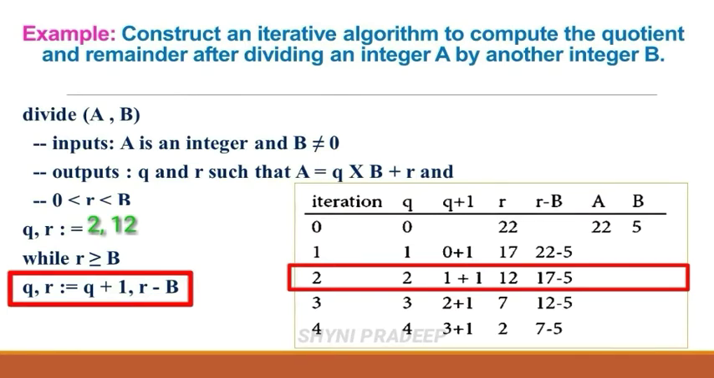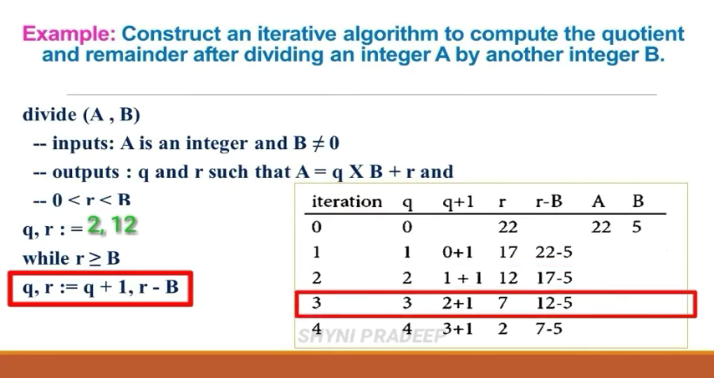q, r is equal to q plus 1, r minus b. q is equal to q plus 1 means what is the value of q? 2. q plus 1 means 2 plus 1, so 3. So q is equal to 3, and r is equal to r minus b means what is the value of r? 12. What is the value of b? 5. So 12 minus 5 is what? 7. So r is equal to 7. So the new values of q and r are 3 and 7.